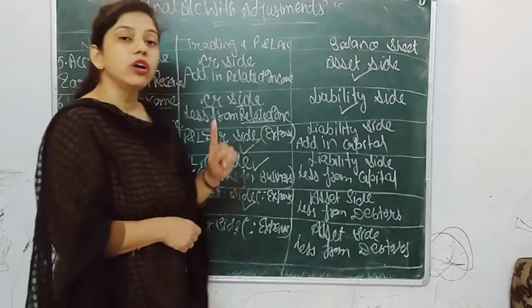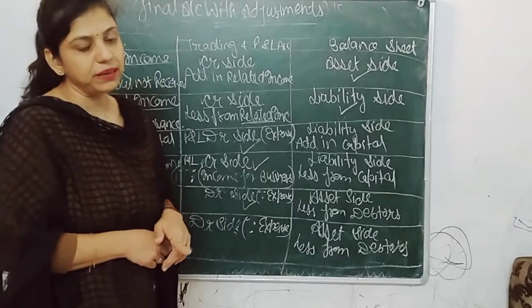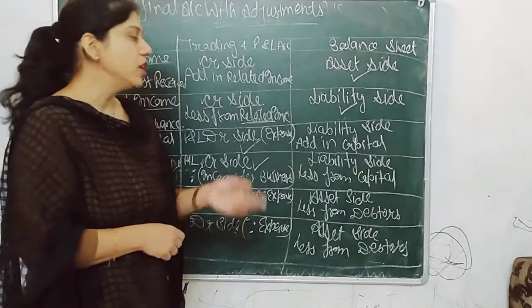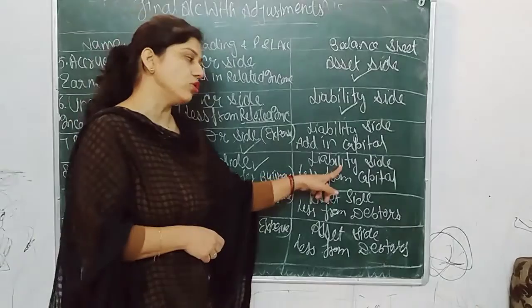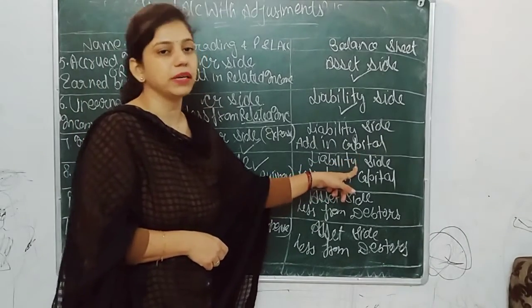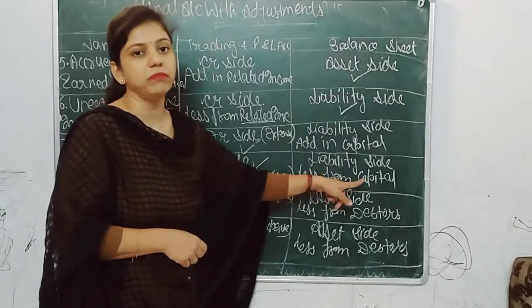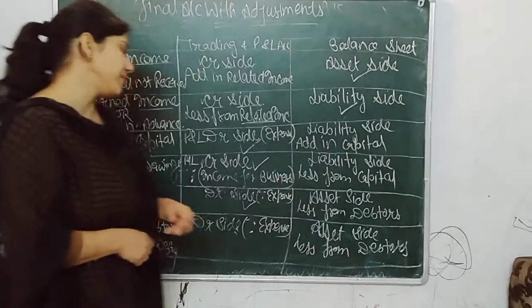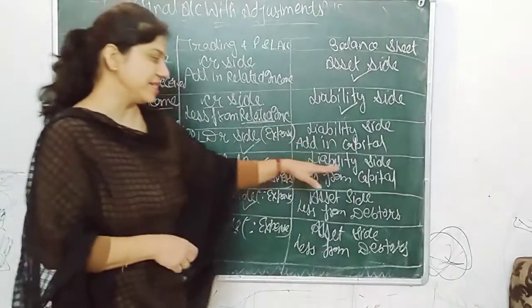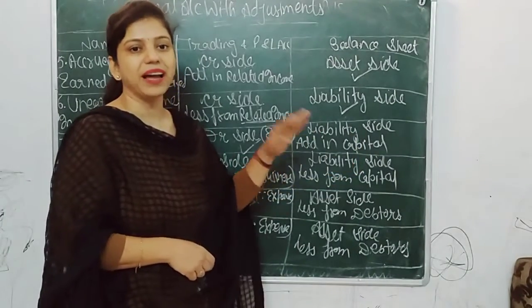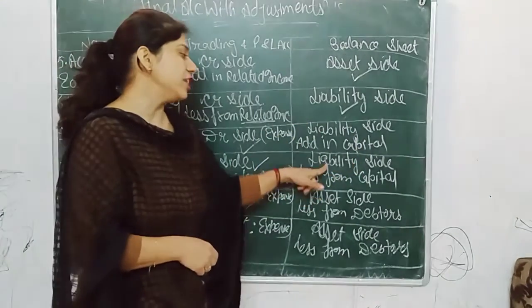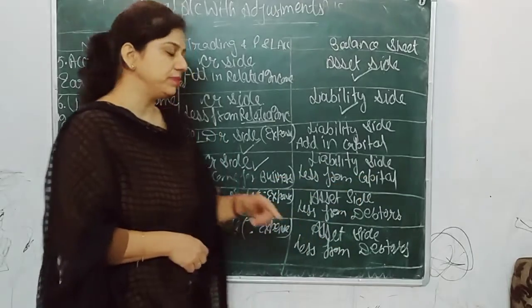And as we know, drawings should be deducted from capital because they reduce our capital. So interest on drawings should also be deducted from capital, less from capital on the liability side. Don't write it on the asset side. You can write it, but the actual treatment is that it should be less from capital.